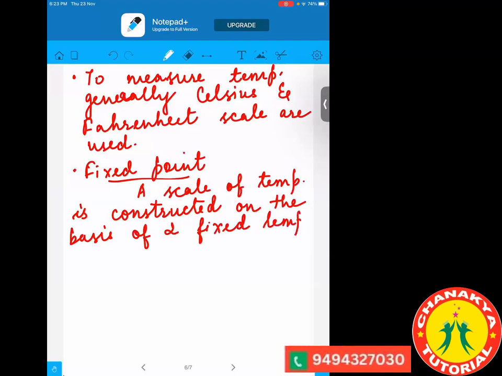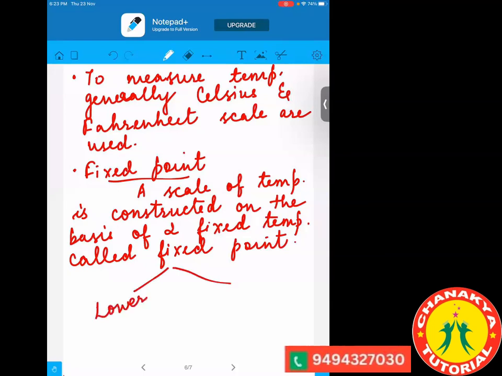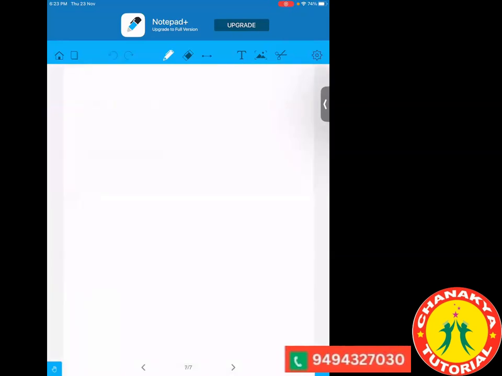One is the lower fixed temperature and the other is the upper fixed temperature. And these two fixed temperatures are called the fixed points. So there are two fixed points, the lower fixed point and the upper fixed point.